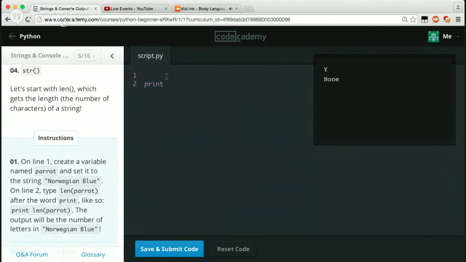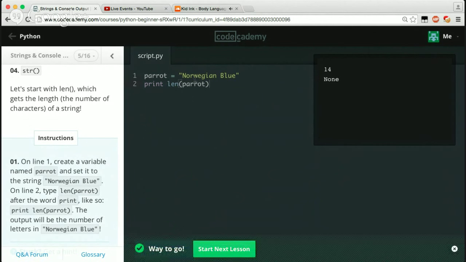So right now we just have to make the parrot. I'm going to say it equals NORWEGIAN BLUE. There we go. And now we just say print length, and we want parrot, and that looks good. Let's try that. Awesome. So now we got 14.